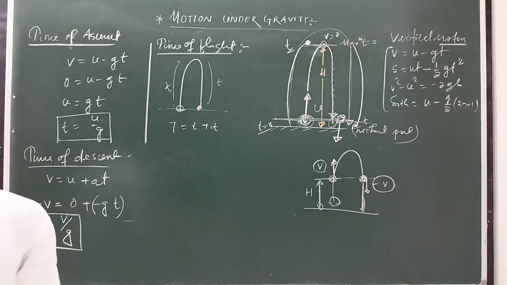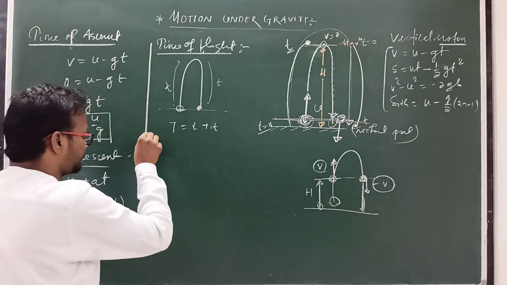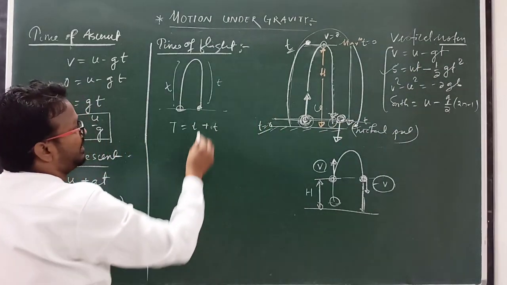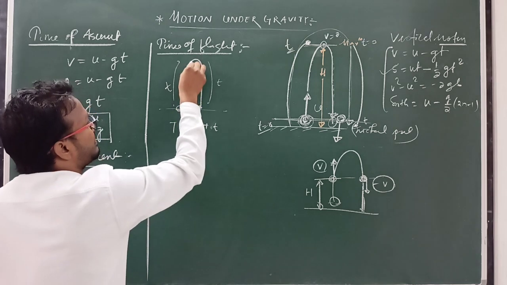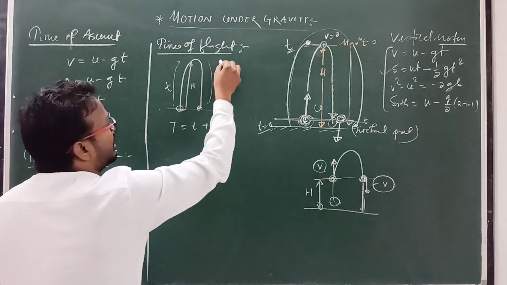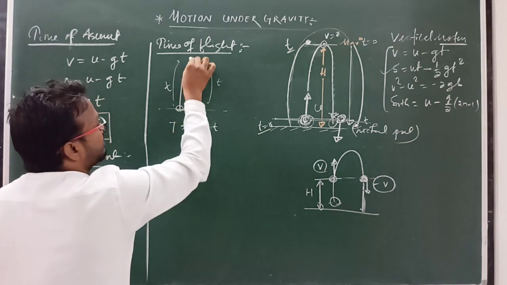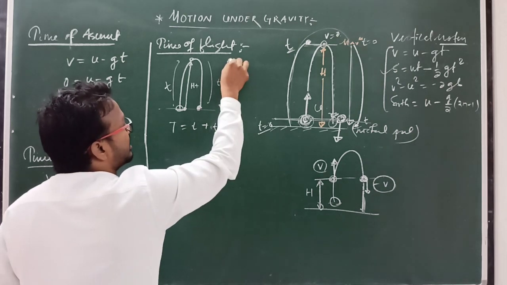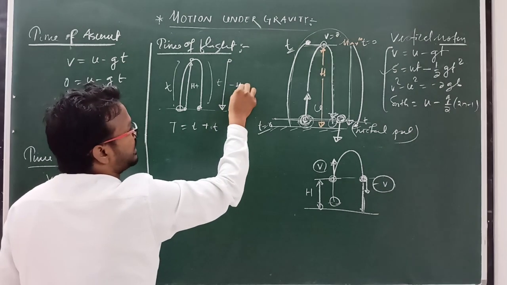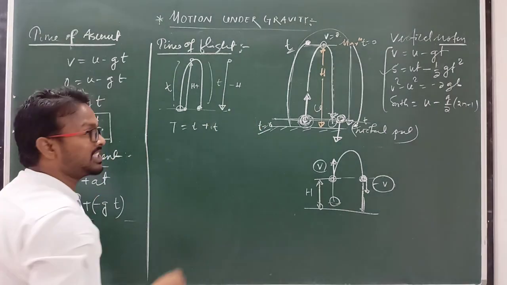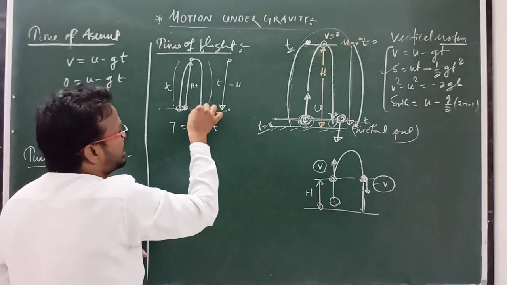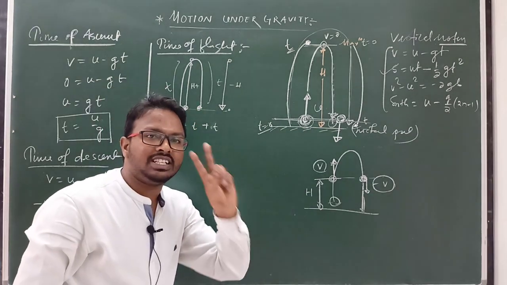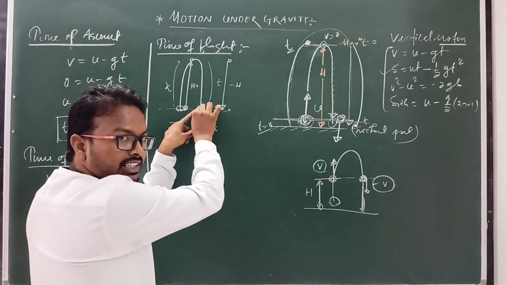Or we can find it using the simple general formula, the second formula. Why? Because while moving upward, the initial point is here and the final point is above, so h is positive. While moving downward, the initial point is here and the final point is here, so h will be negative. Then final minus initial will be 0. Displacement always depends on initial and final points, so the displacement is 0.